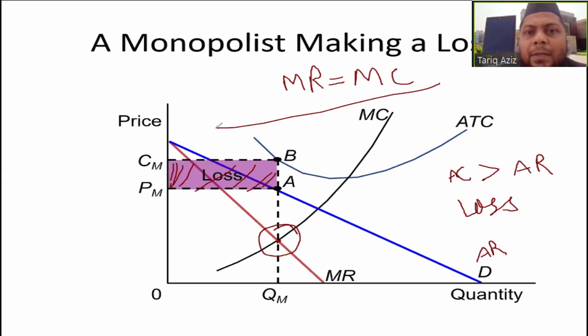The point where MR cuts MC is the optimum point. If at that point the average total cost is more than average revenue, the firm will make a loss. And if the average revenue is more than average cost, the firm will make a profit.